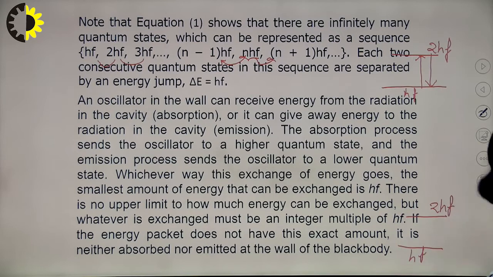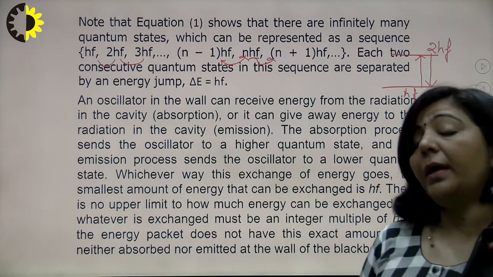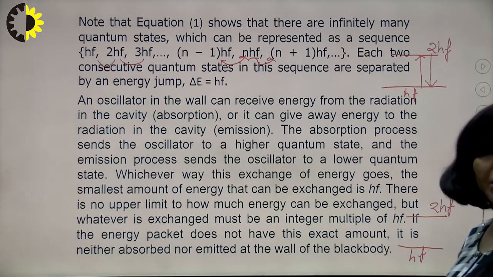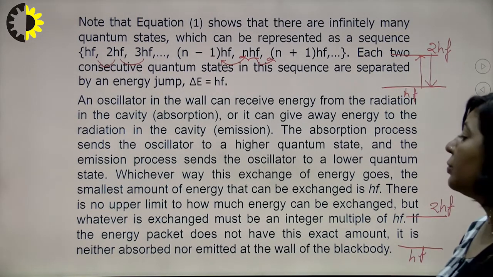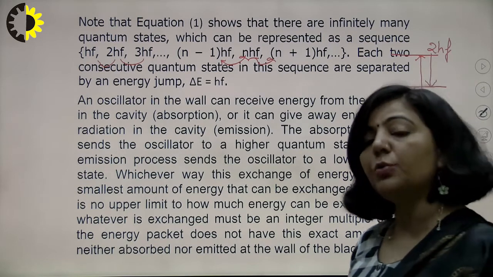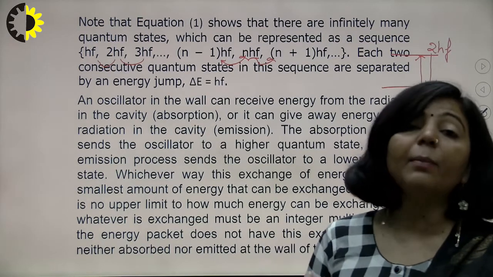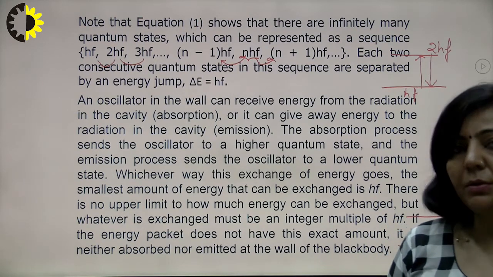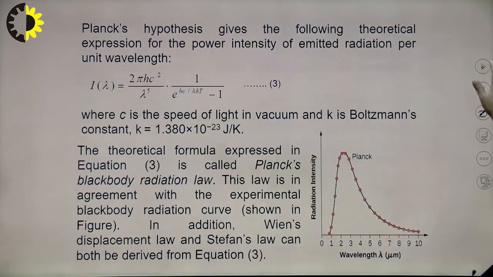If you provide photons of energy less than hf, which is required for the transition from this to this, then that transition cannot take place, right? So for absorption as well as emission, the exact amount of energy equal to hf will be absorbed or emitted. So this is Planck's quantum theory.